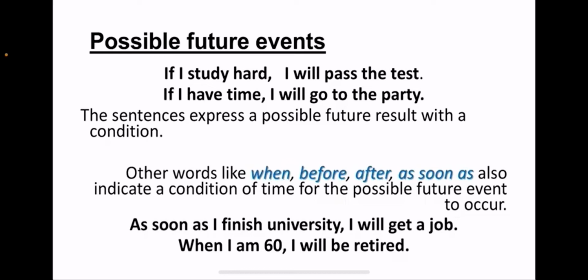So as soon as I finish university, I will get a job. When I am 60, this is the condition, I will be retired. This is the possible result in the future. Remember, the condition, we can use words like if, we can use words like when, we can use words like before, after, as soon as, and is in present. The result is always in future with will, and then the verb in base form, right? Okay, we call this first conditional.